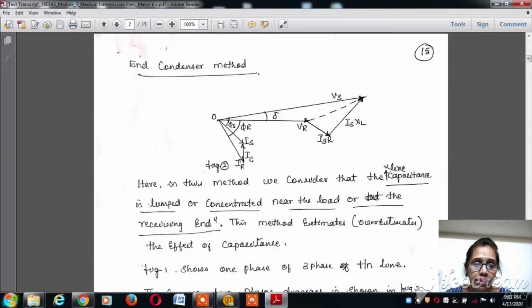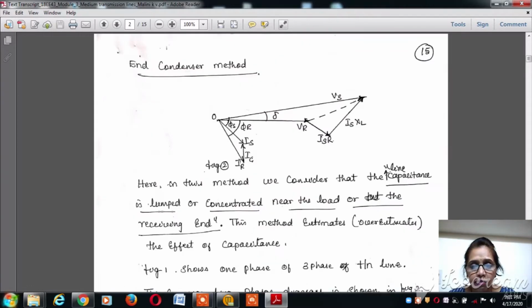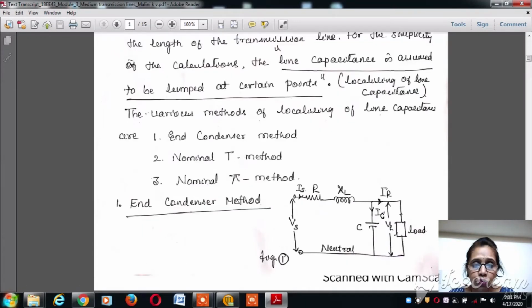Phi s is the phase angle between Vs and Is, and phi r is the angle between VR and IR. The vector sum of Is and IR gives us the total current IC, that is the current that is flowing through the capacitance.